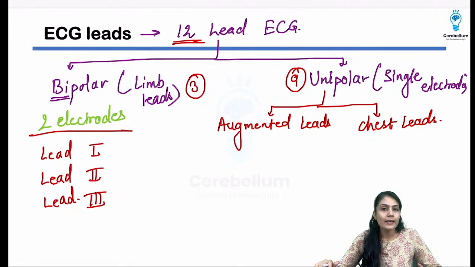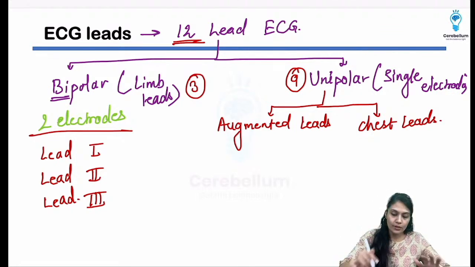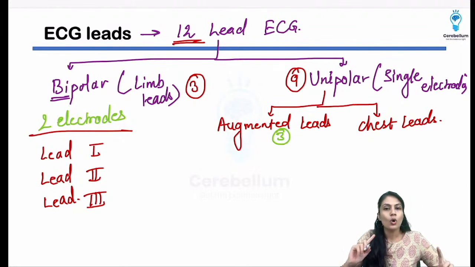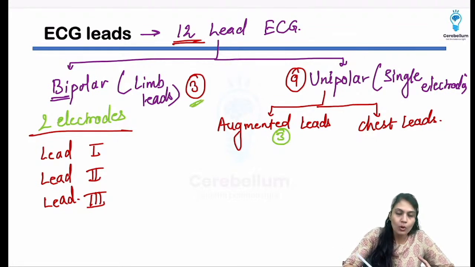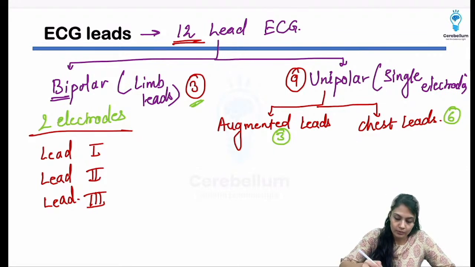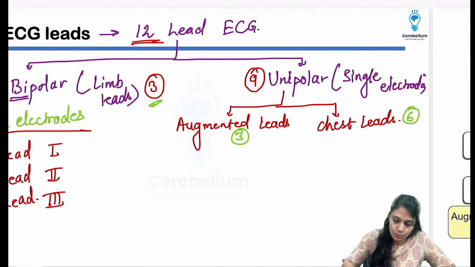Now, in the augmented leads, again there are 3 leads. So how many are left? 3 leads are there in the augmented, and 3 leads were already done in the limb leads. So the remaining 6 are going to be the chest leads. Okay, so that is going to be the distribution. Now what are the augmented leads? I'm just drawing over here the triangle, in which we do have what thing?